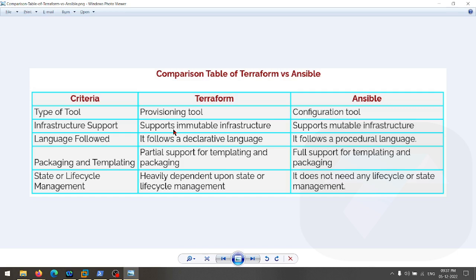Red Hat is the organization that also has an open source version of Red Hat Enterprise Linux, and that open source version is known as CentOS. That's basically the Linux operating system. So Ansible is developed by Red Hat. It's basically more suited to Linux systems. Ansible is a good tool for Linux systems.